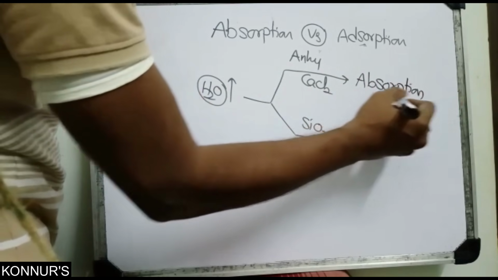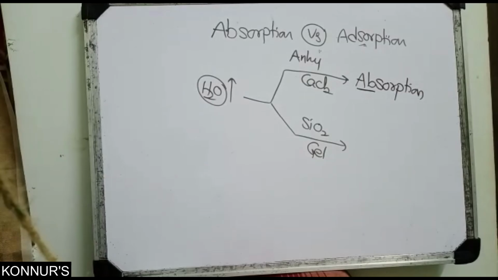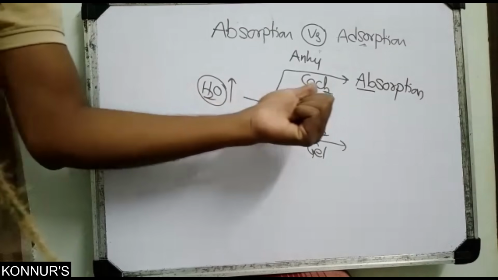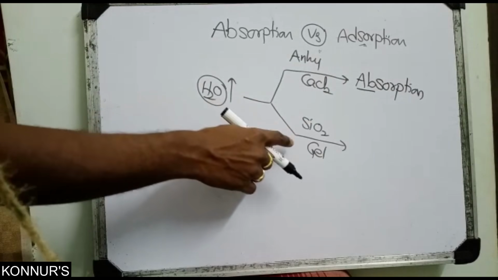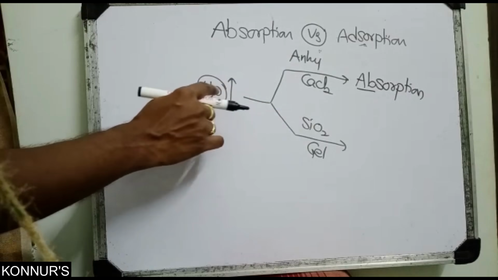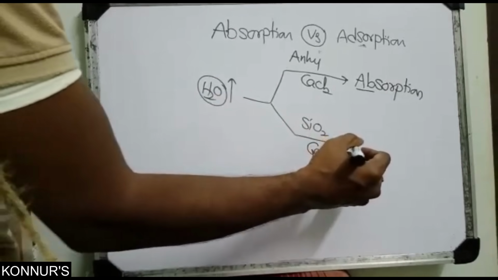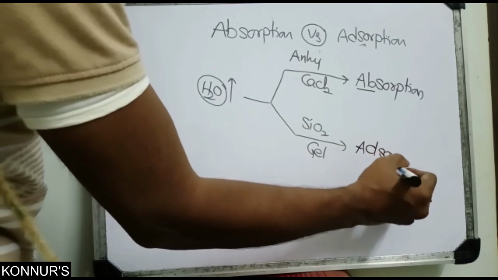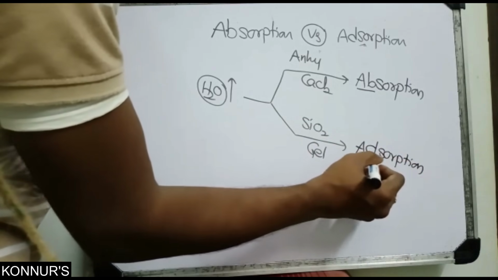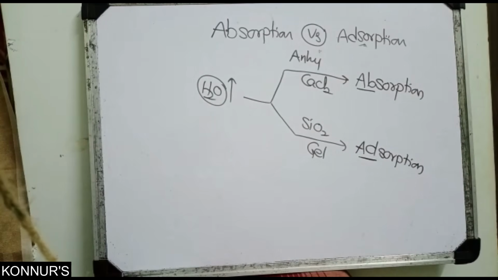Absorption. Calcium chloride: inside also water is going, so that is absorption. But on the silica gel, only the surface attracts water, so that is adsorption. So it is very important.